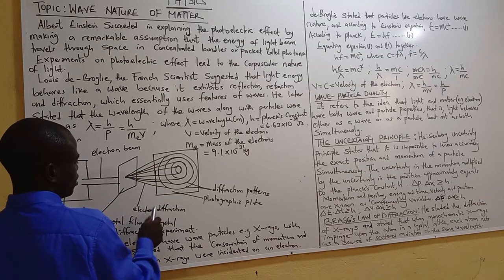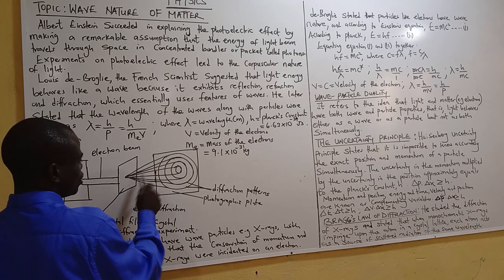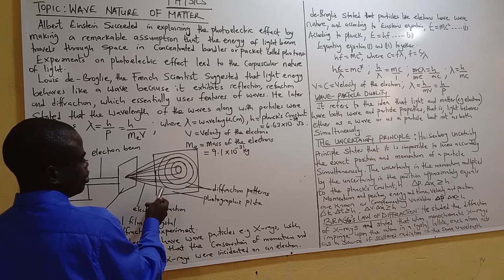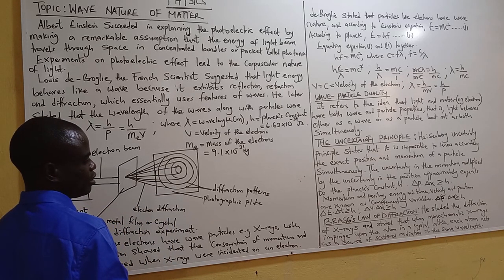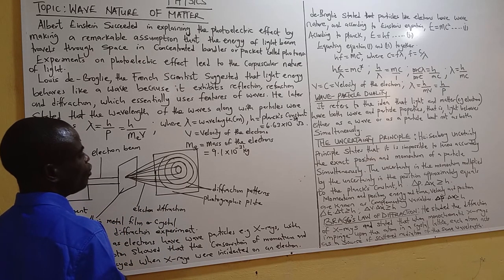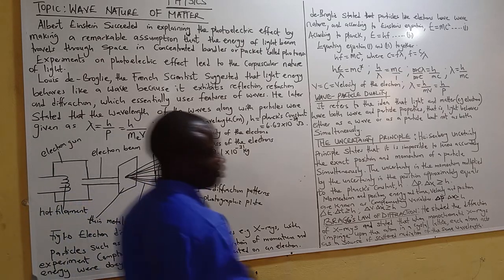See how it scatters the electrons, or causes the electron diffraction on the photographic plate. That's Bragg's law of diffraction.